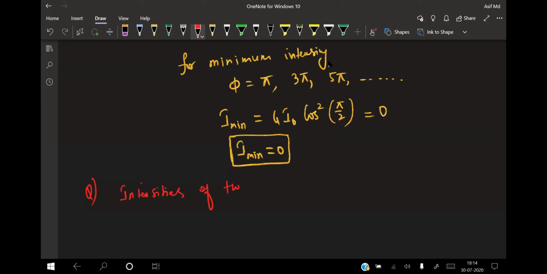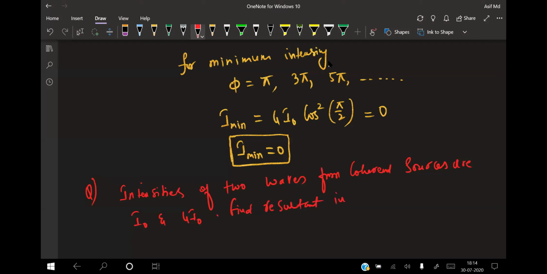The intensities of two waves from coherent sources are I naught and 4 I naught. Find the resultant intensity at a point where the phase difference is, number 1, 0, and number 2, 2 pi.